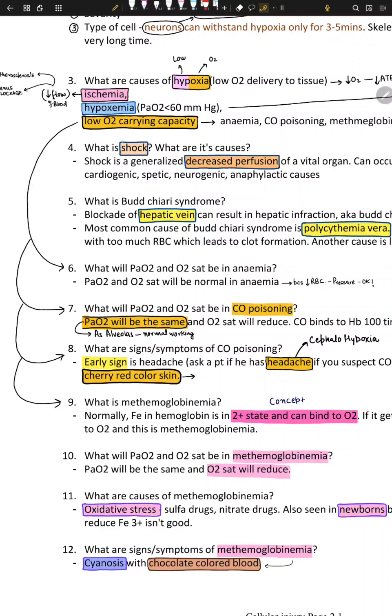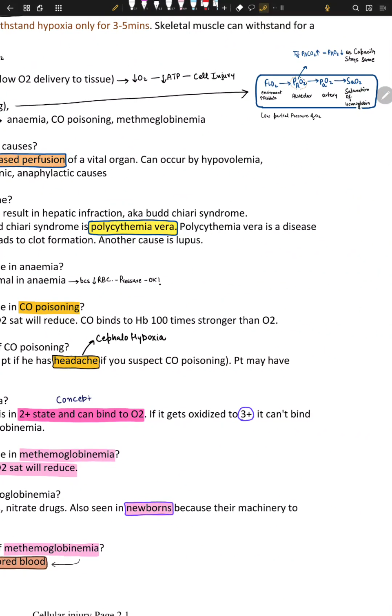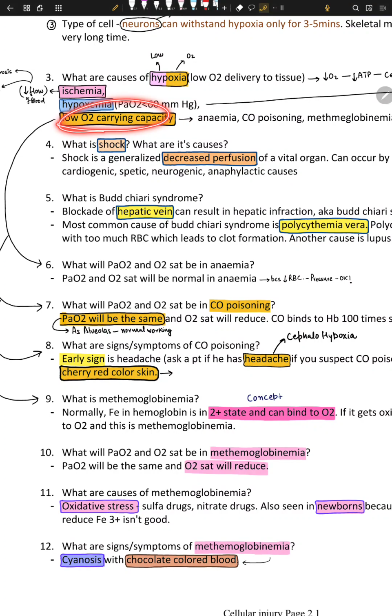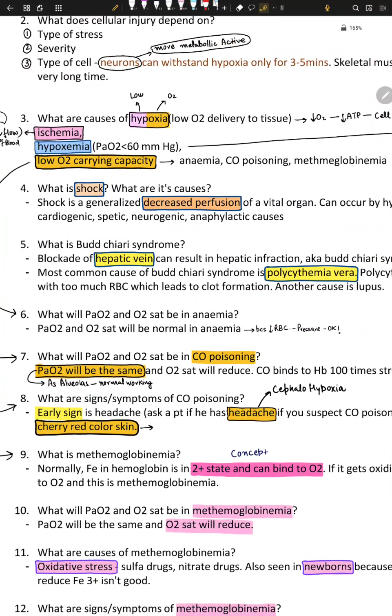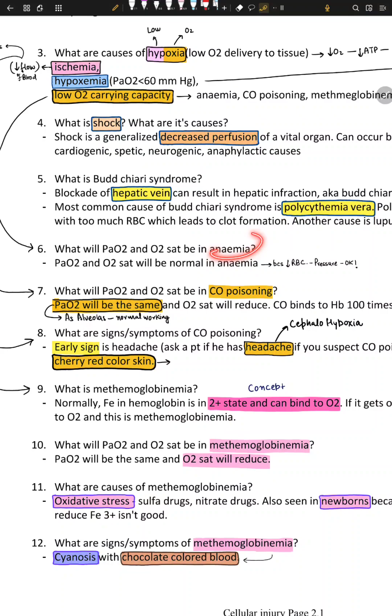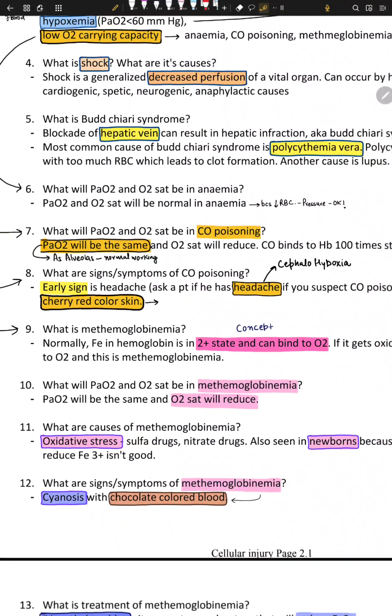So when I told you guys this, it's low O2 carrying capacity, changes in saturation, I was wrong. I don't know why I said it. Low O2 carrying capacity means something is wrong with RBCs, because carrying capacity changes here. So what happens in anemia? You have fewer RBCs and the total amount of oxygen will be less.